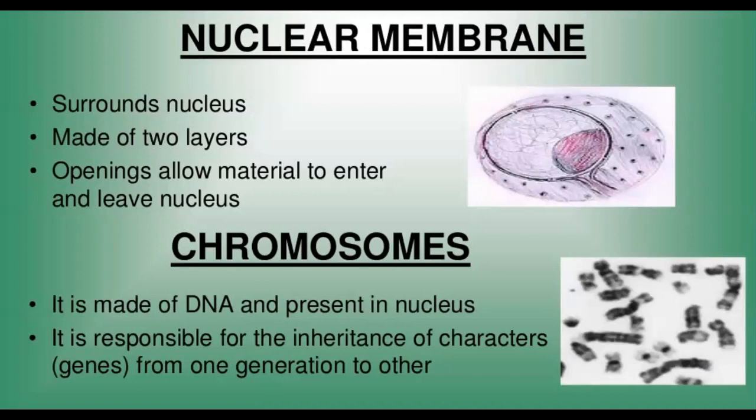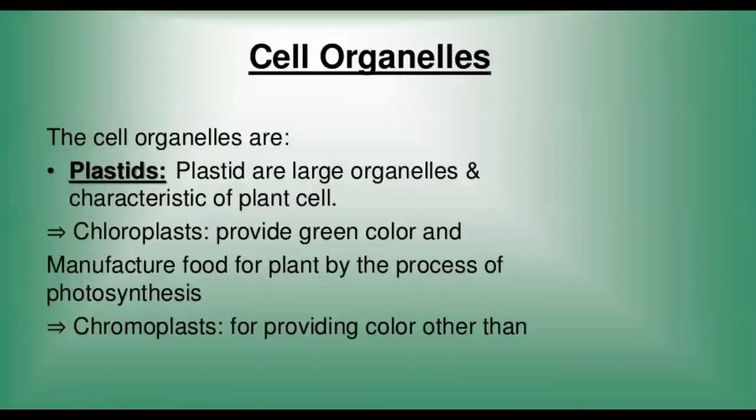Now we go over to chromosomes. Chromosomes are also made up of DNA, and they are present in the nucleus, and they are responsible for the inheritance of characters. What are the characters that we get from our parents? That is the genes. Genes are the functional segments of DNA that help in the transmission of the characters from parents to the children. Now we go over to the cell organelles.